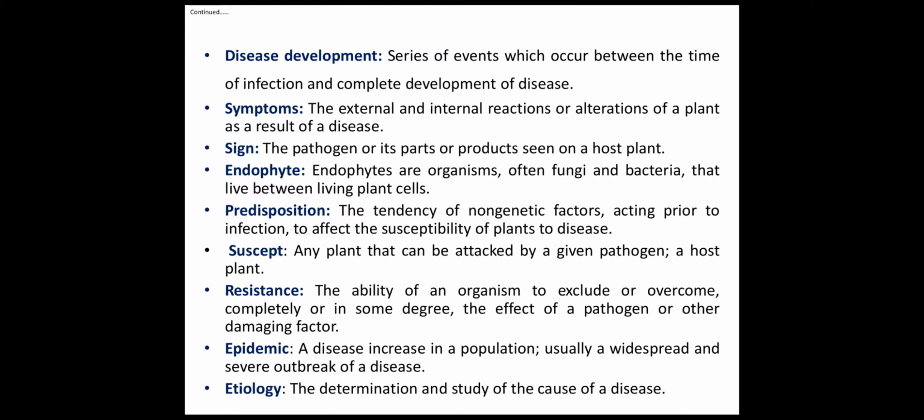So disease development is the series of events between the time of infection and the complete development of disease.